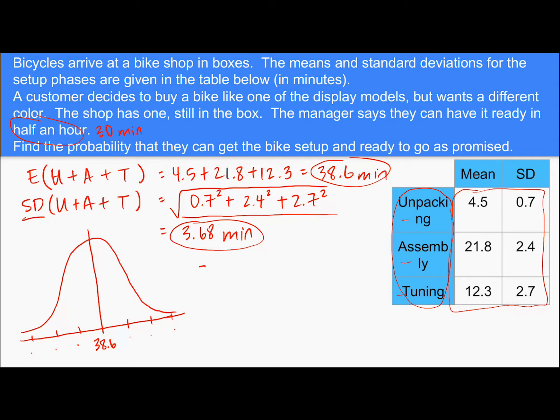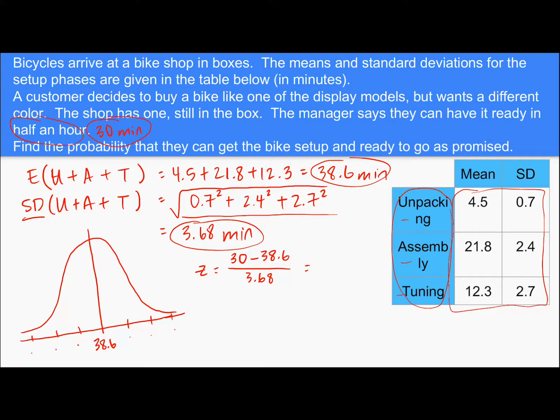Right? So then we're going to find a z-score like we always have, and our z-score is based on this 30-minute promise because we're trying to find the probability that he can get it ready to go within that 30-minute promise. So I'm going to find a z-score for 30 minutes. So 30 is my observed minus the mean of 38.6 divided by the standard deviation, which is 3.68.